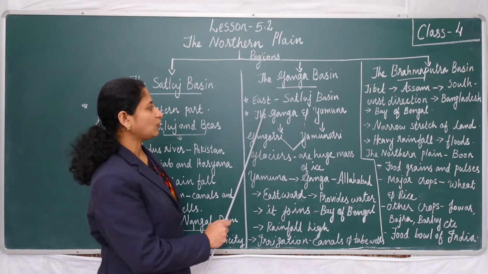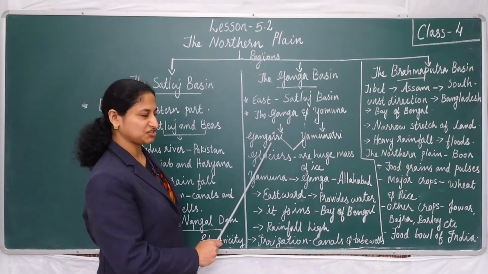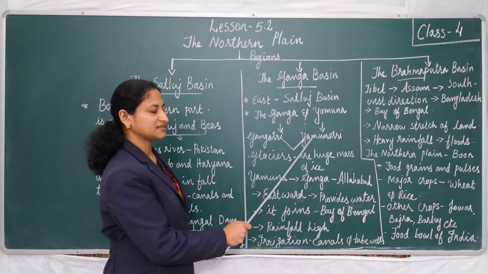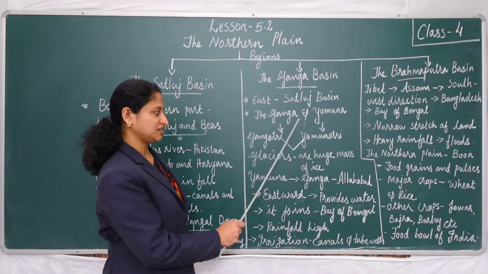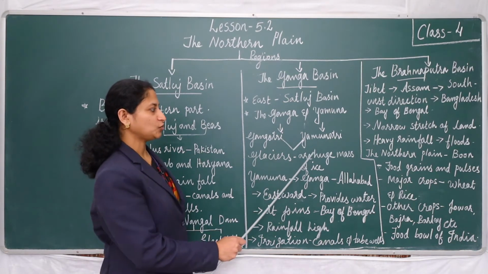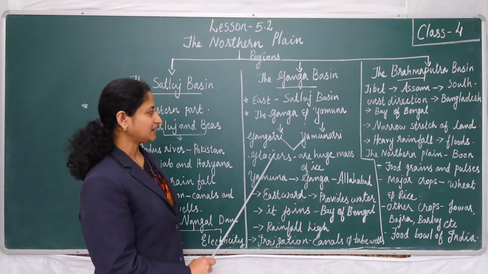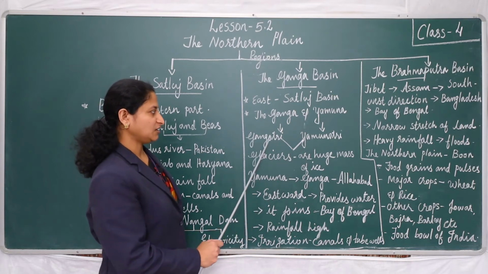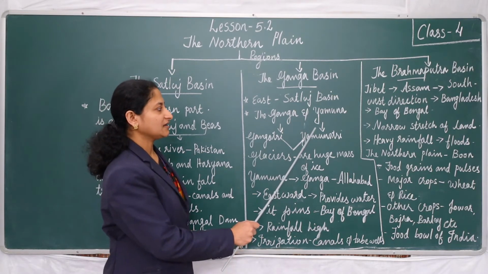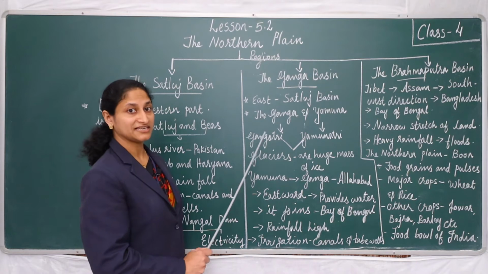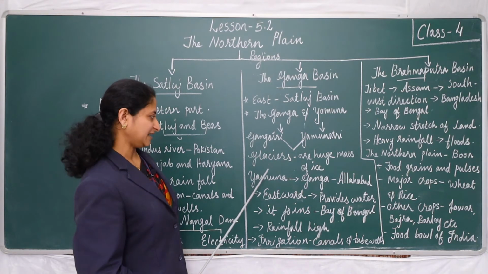The Ganga originates from Gangotri Glacier and the river Yamuna originates from Yamunotri Glacier. Glaciers are huge masses of ice. And these two glaciers, Yamunotri Glacier and Gangotri Glacier, originate from the Greater Himalayas.